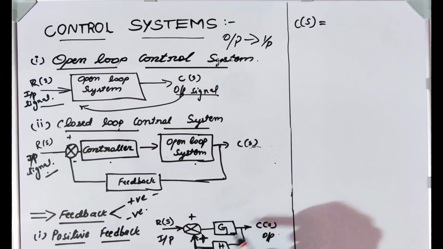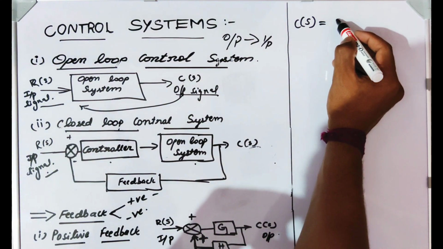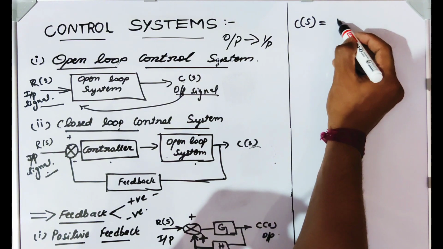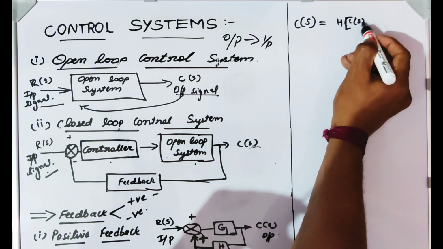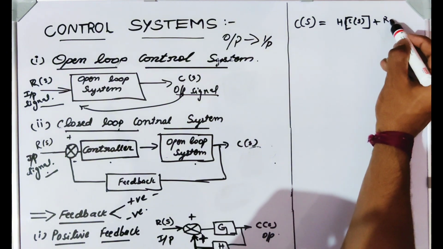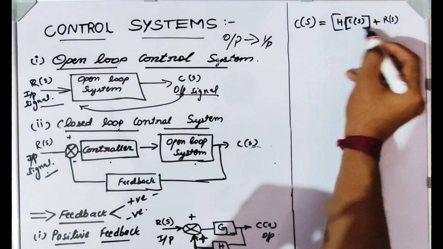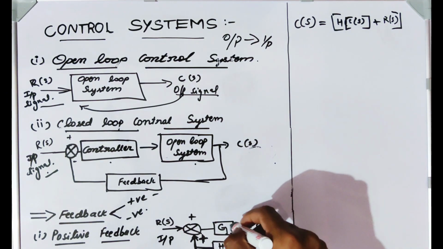What is the feedback signal here? The feedback signal is H into C of S, plus the input signal R of S, into the open loop system